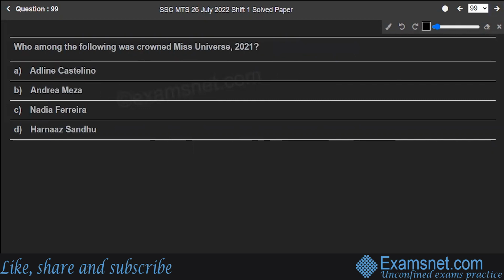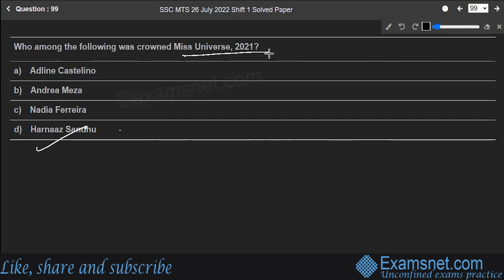Who among the following was crowned Miss Universe 2021? Aldine Castellino, Andrea Meza, Nadia Ferreira, or Harnas Sandhu? Well, it's our own Indian Harnas Sandhu. Yes, she was Miss Universe 2021. An Indian model, actress, beauty pageant winner named Harnas Sandhu is the answer to the question.